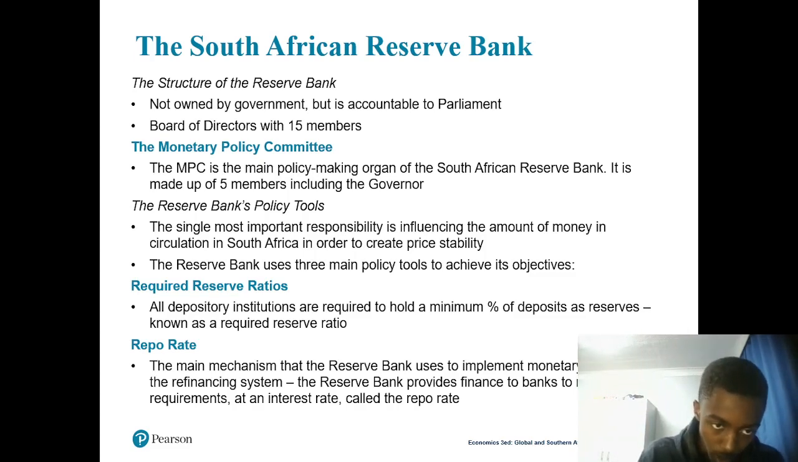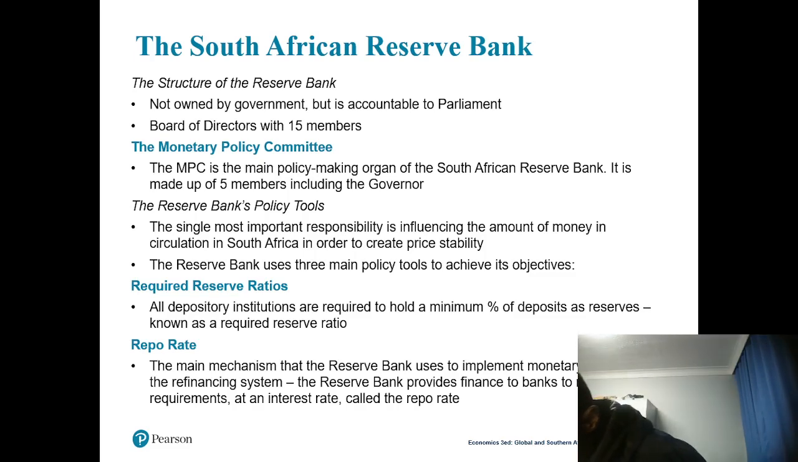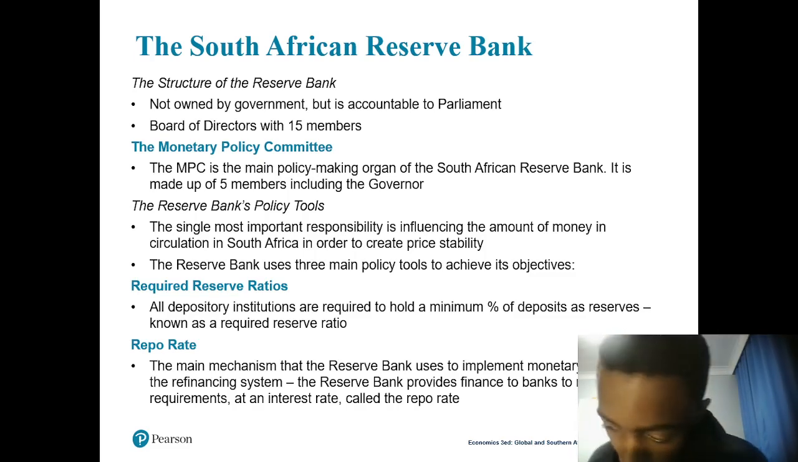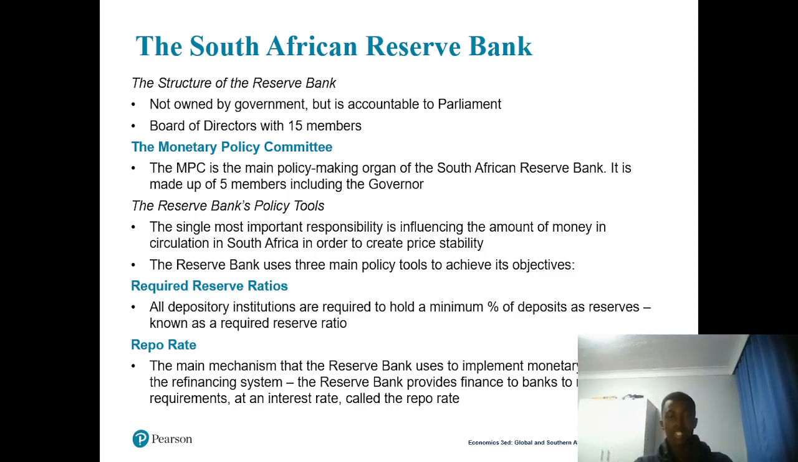You have to know about the required reserve ratio. Oh, we're actually talking about the policy tools. So the policy tools, we have the required reserve ratio, the repo rate, and open market operations. The repo rate is the interest rate that they actually provide to the banks, the banks that actually lend money. Those are the repo rate.